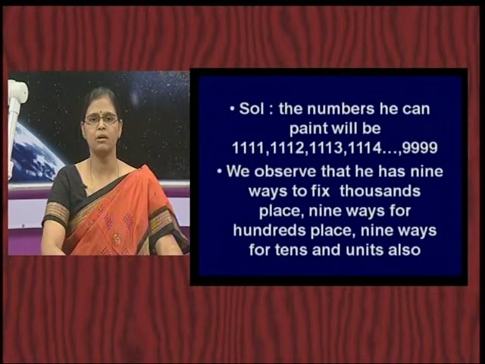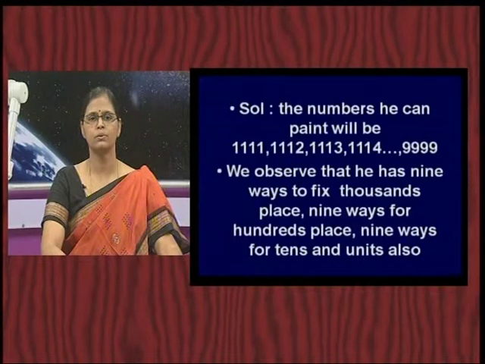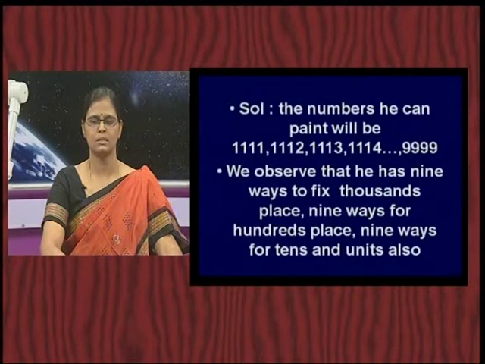Is it worth writing all the numbers and counting? So, let us see how to derive the possible ways of writing 4-digit numbers using the digits 1, 2, 3 up to 9. If you just observe, a 4-digit number means it has a thousands place, hundreds place, tens place and units place. Agreed?